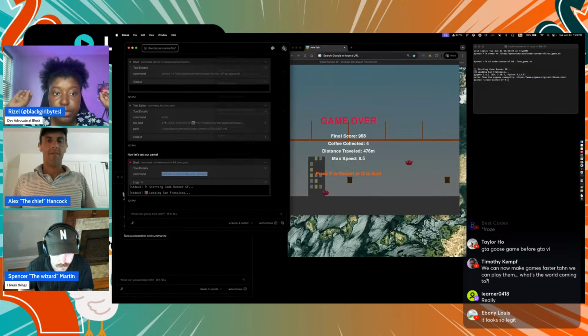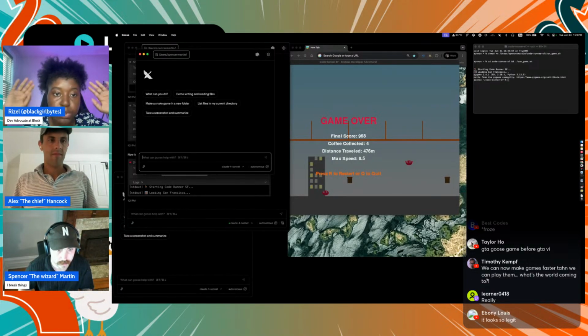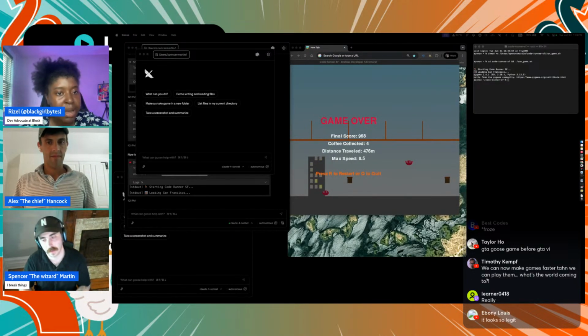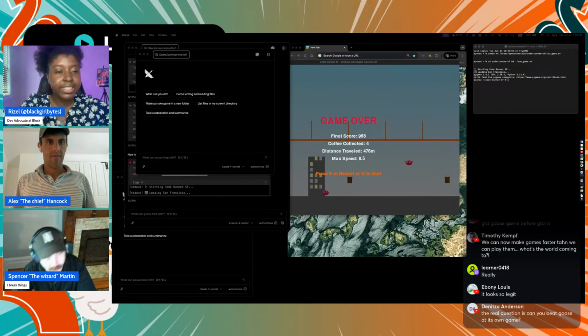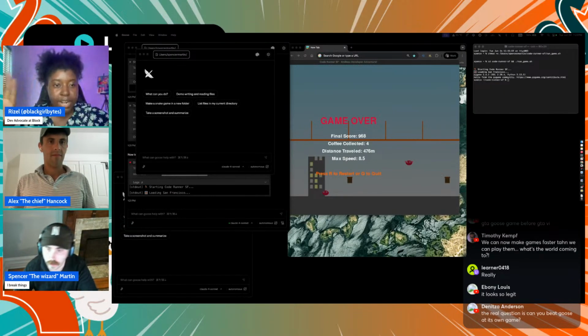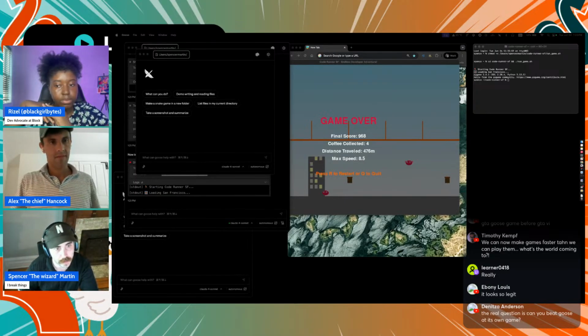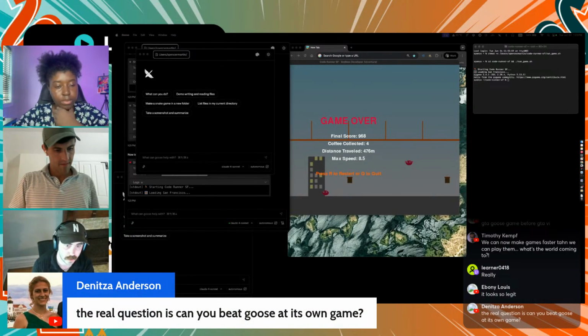Spencer, do you ever use the terminal for Goose, or are you mostly a UI person? For me, I'm mostly UI. I just think visually. I like to see it better that way. Yeah, mostly UI. There are certain moments where Goose will try to install something that I know is going to have an issue, and I'll quickly open terminal and install it.